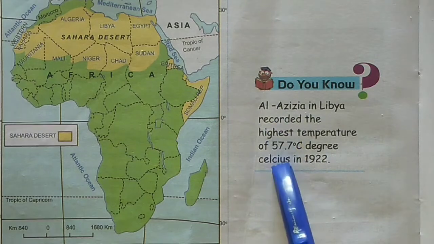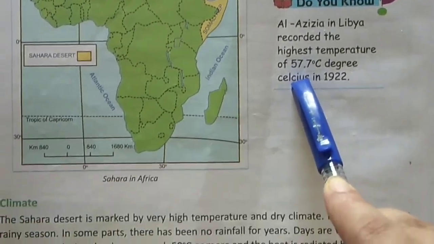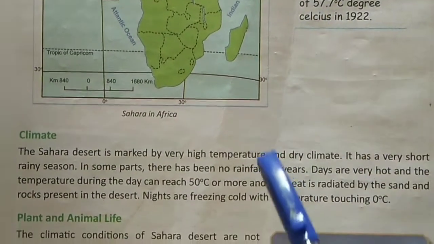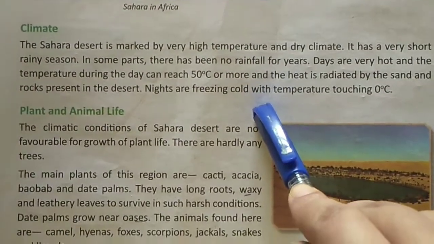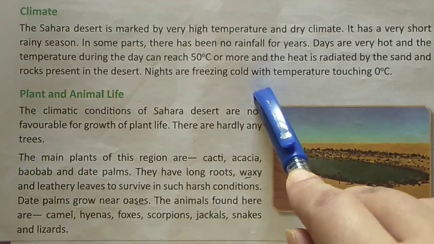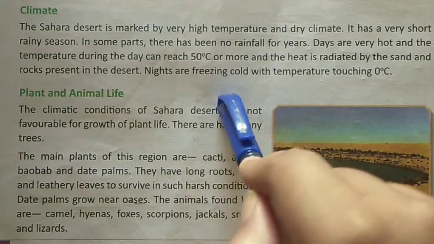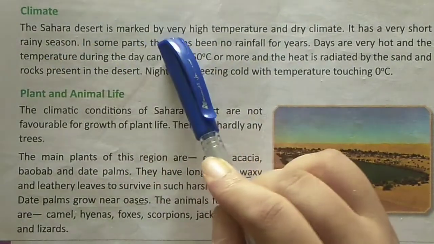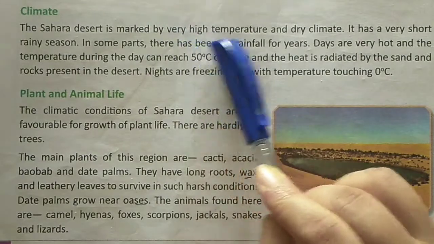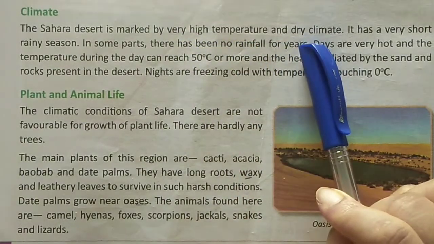Now our next discussion point, that is climate. The Sahara Desert is marked by very high temperature and dry climate.